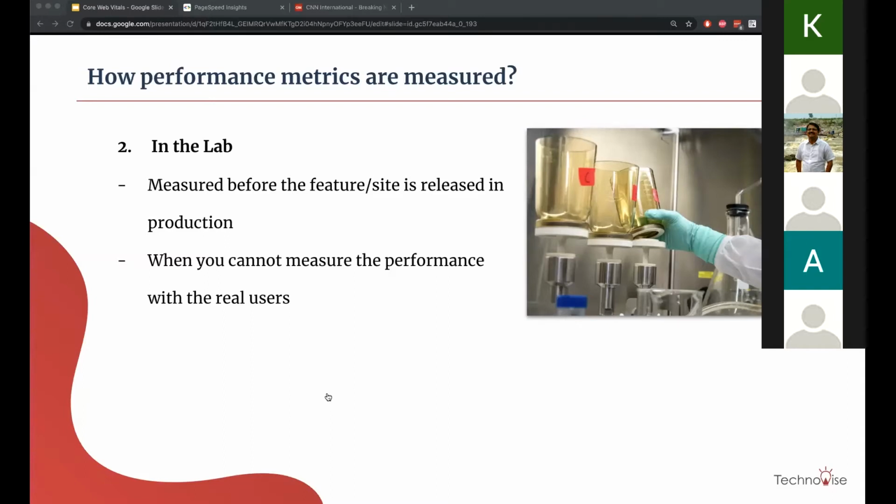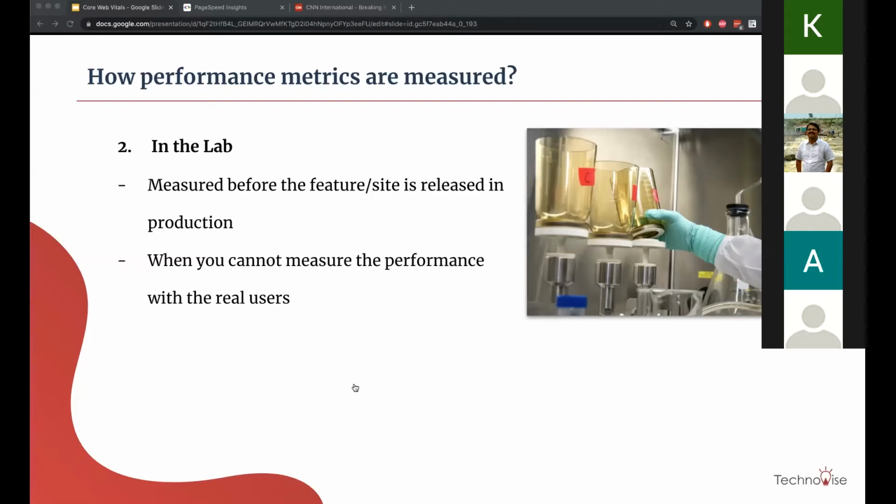Sometimes we cannot just focus on in the field metrics. We have to see how a new web page will perform when it goes to production. So this is the different type of measurement, which is measured in the lab.